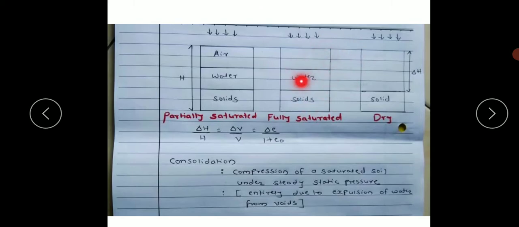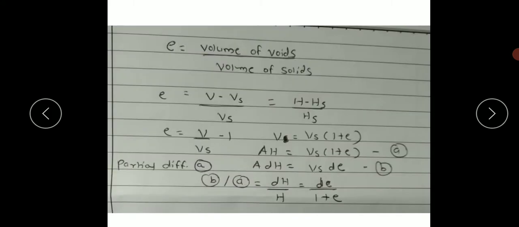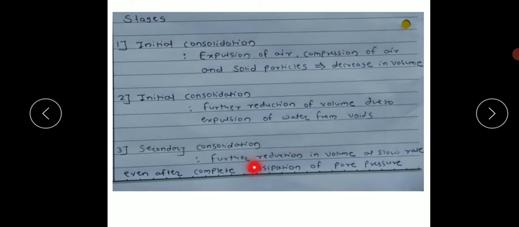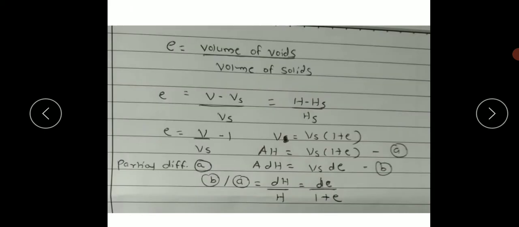Then if we further increase the load, after some time water will get removed to get the maximum reduction in thickness delta h and maximum dry density. And secondary consolidation will be further reduction in volume at a slow rate even after complete dissipation of pore pressure. Means even after removal of water there will be some reduction in volume or thickness, right?